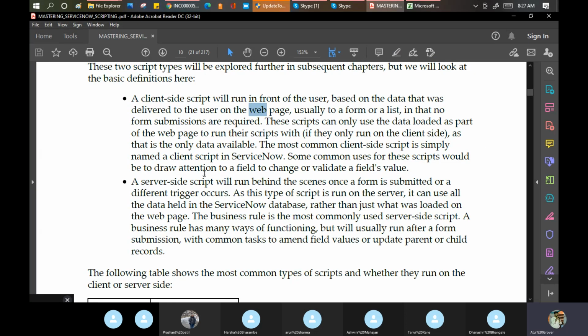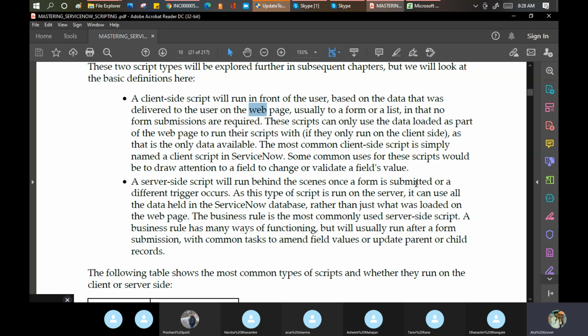Then what is server side scripting? I submit a form, and I get an error message: your form cannot be submitted. This is server side scripting, meaning the actual action has been taken on the server side, not on the form side. Like on the form, you mentioned the date of birth. When you submit, you get a pop-up message: thank you for submitting, your age is 36 years old, now you can go for the vaccination. That is specifically called server side scripting.